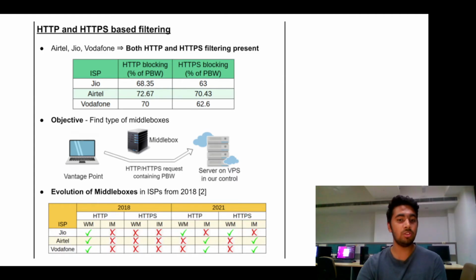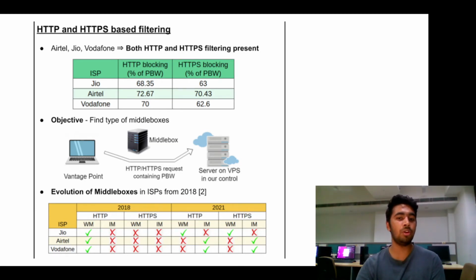To achieve DNS injection, HTTP and HTTPS filtering, ISPs deploy additional network hardware on paths between users and servers, which are termed middleboxes. They monitor the traffic between users and servers and are responsible for triggering specific blocking mechanisms upon observing user requests for blocked content.